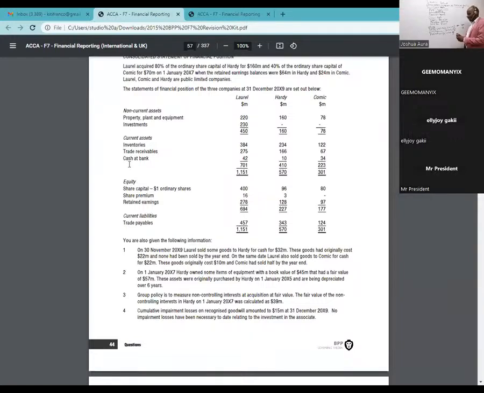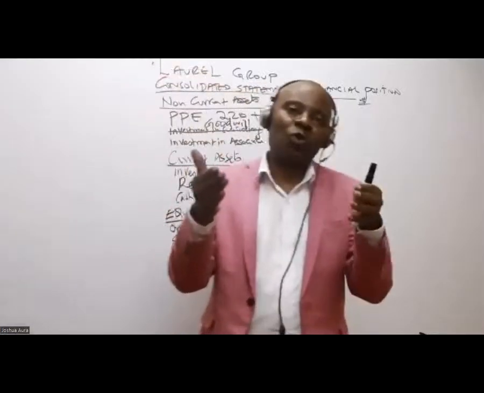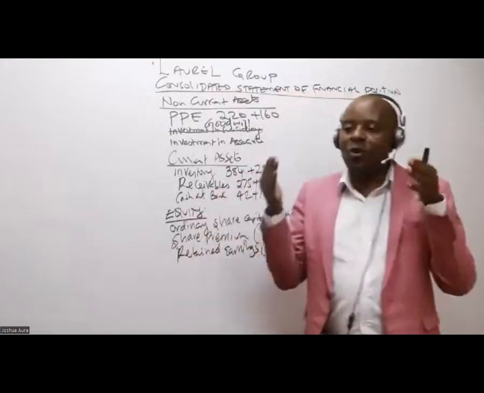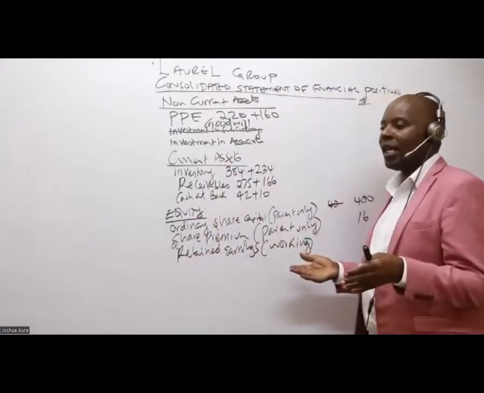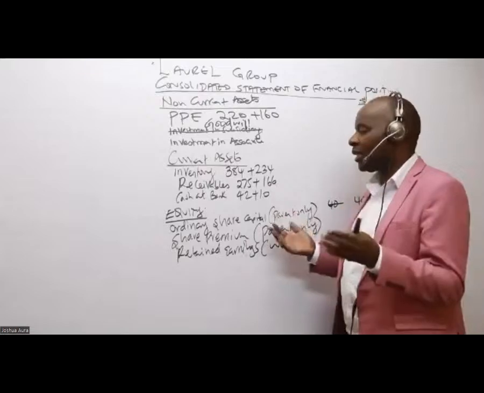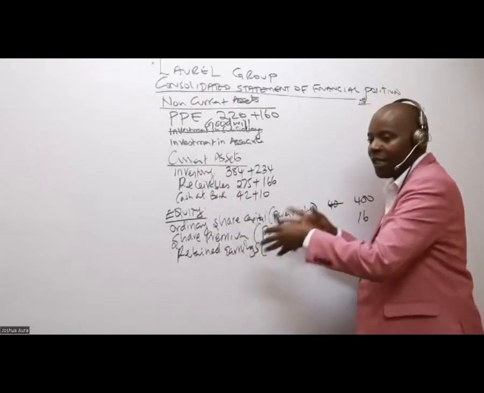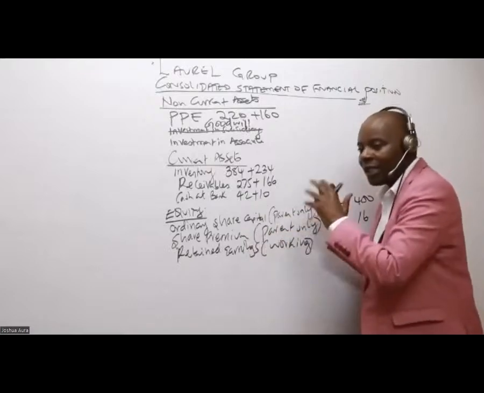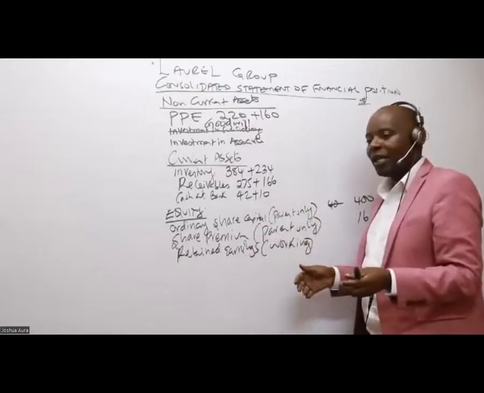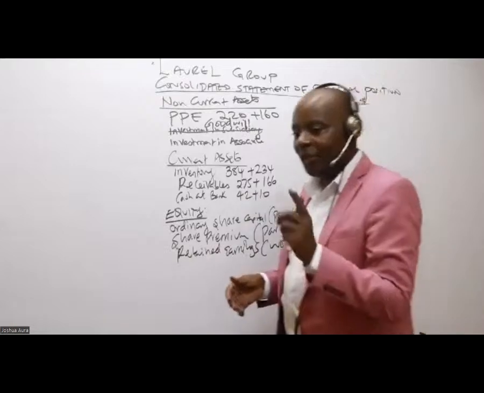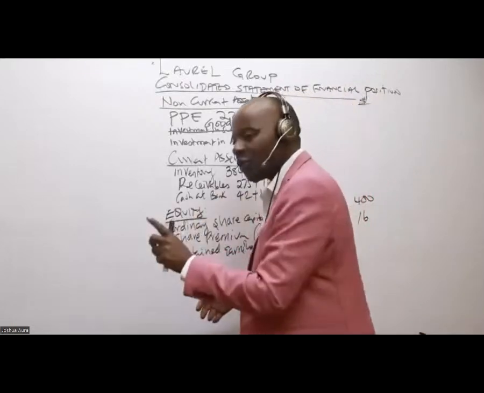Now, ladies and gentlemen, remember, when I'm doing group consolidations, in terms of equity, we shall always give birth to a new kid. There is a new kid who will be born here. Is there somebody who can tell us the name of this new kid under equity? I don't know whether it's a baby girl or a baby boy. Thank you very much. It's non-controlling interest, NCI.